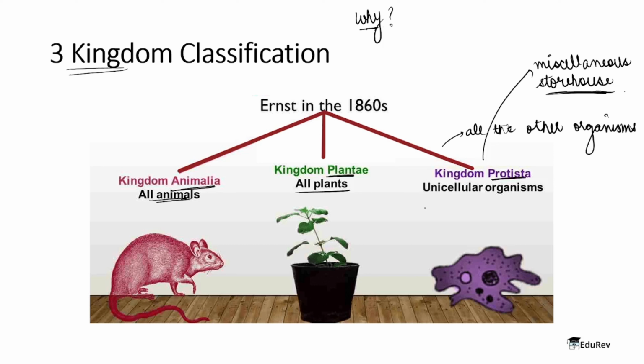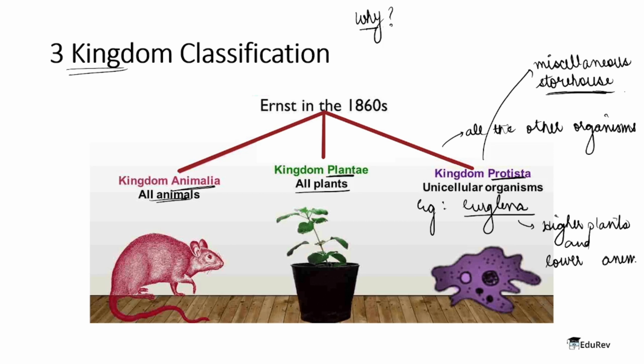For instance, let's take the example of Euglena. It resembles both the higher plants and the lower animals. So it was really difficult to place it in kingdom Plantae or Animalia, so it was placed under the kingdom Protista. As you can see, Euglena was placed under the kingdom Protista because it had properties of both higher plants and lower animals.